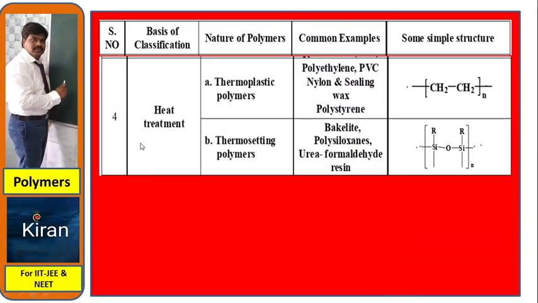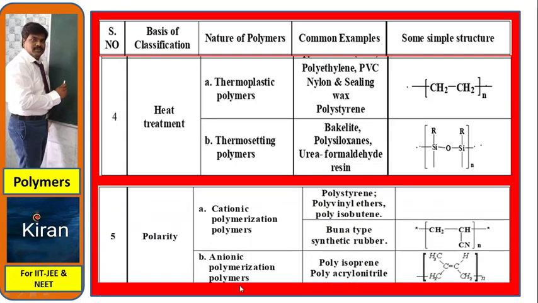Classification, continuing. On the basis of heat treatment, polymers are thermoplastic polymers and thermosetting polymers. Thermoplastic polymer examples: polyethylene, PVC, nylon, sealing wax and polystyrene. Then thermosetting polymer examples: bakelite, polysiloxanes, urea formaldehyde resin.